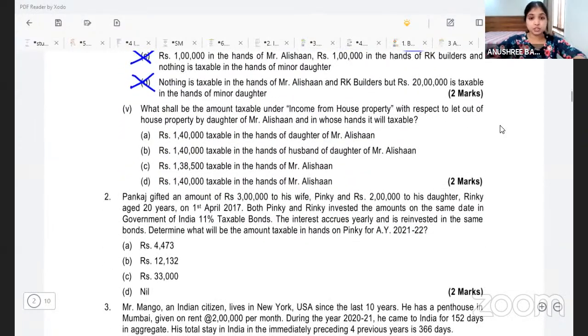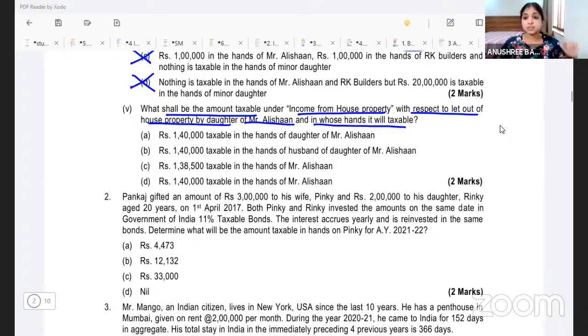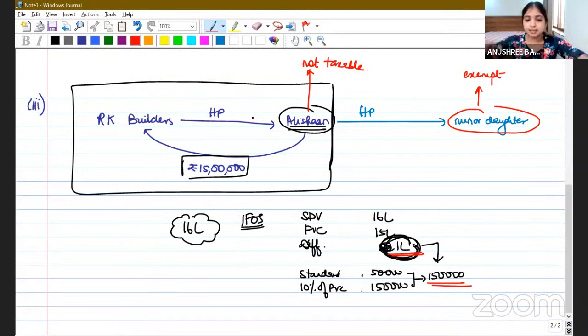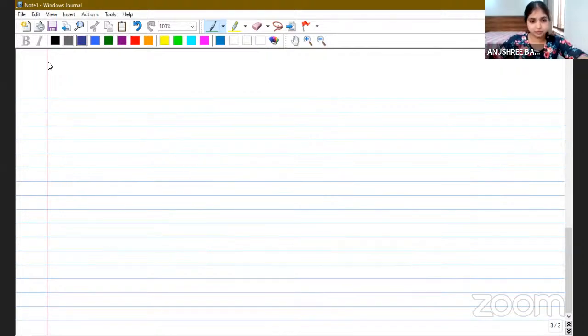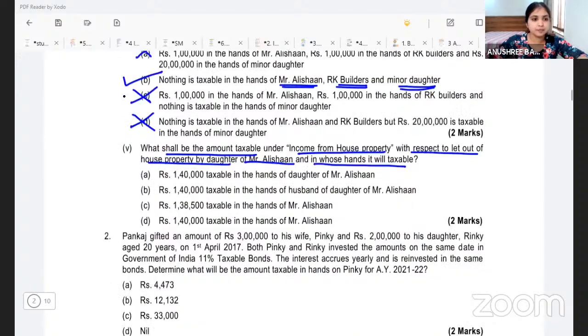Now coming to subdivision 5. What shall be the amount taxable under IFHP with respect to let out of house property by daughter of Mr. Alishan, and in whose hands will it be taxable? Do you remember we discussed that the house which Alishan is giving to his daughter, what is the daughter doing with this house? She is giving this house on rent. She is letting out this house on rent. Now, whatever rental income is earned from this house, it will be taxed in whose hands? That is what subdivision 5 is all about. Okay. Now, listen to me.